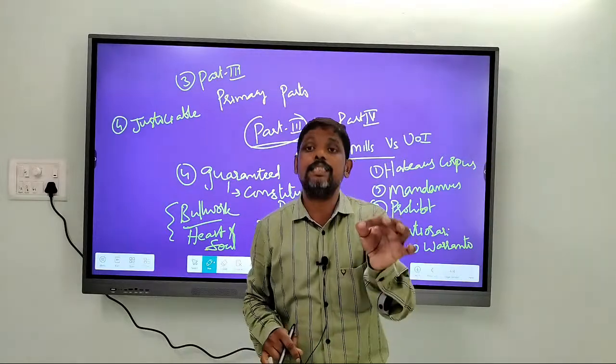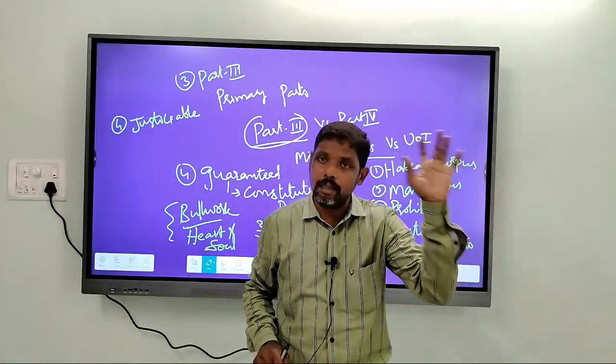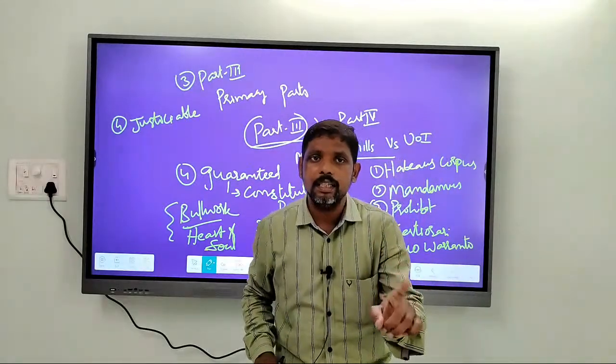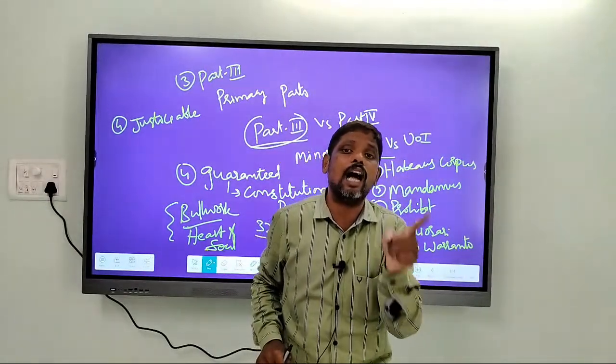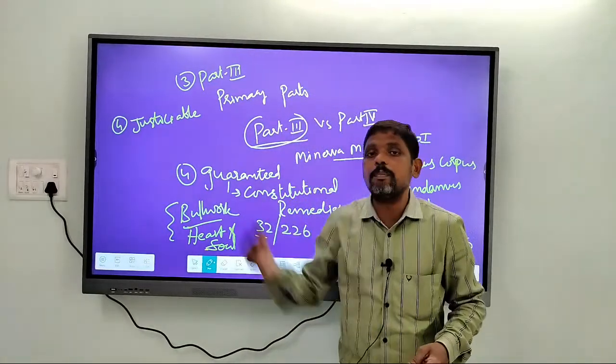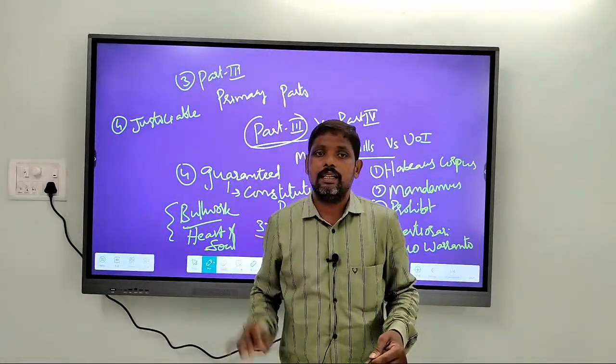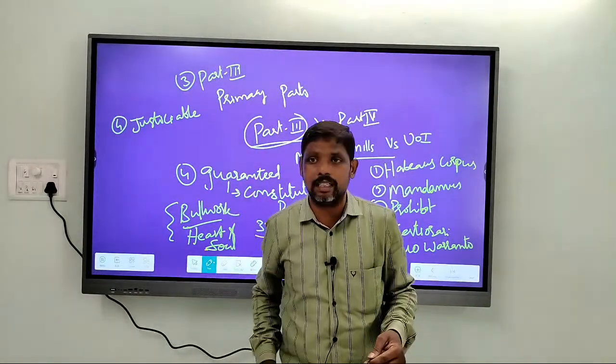That is, there is a constitutional remedy for violation of the rights mentioned in Part 3, whereas for the rights which are outside of Part 3, the rights which are in other parts of the Constitution, there is no constitutional protection. They are legally protected.